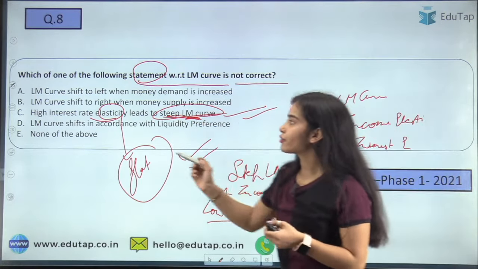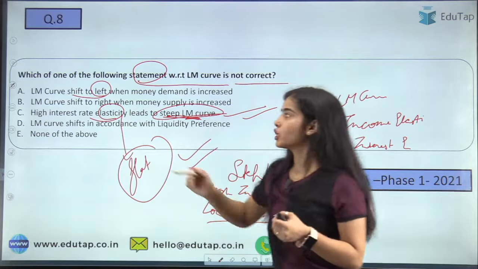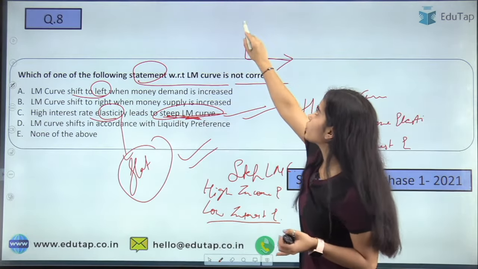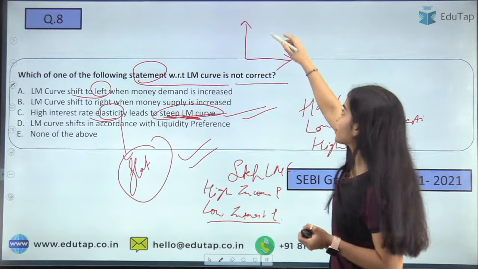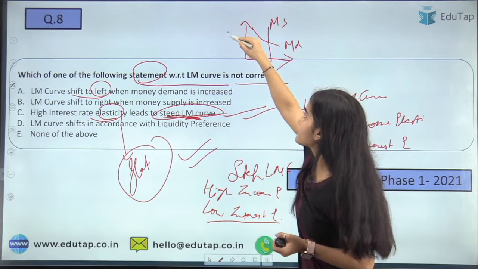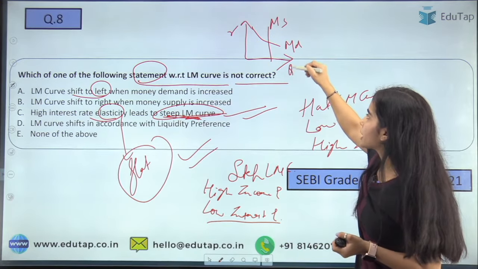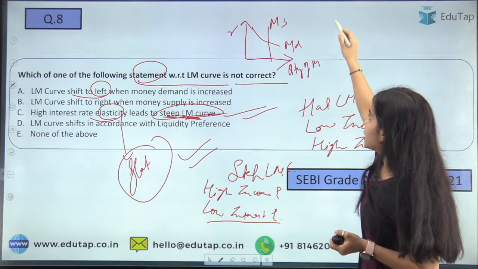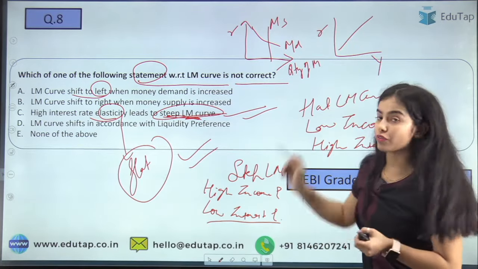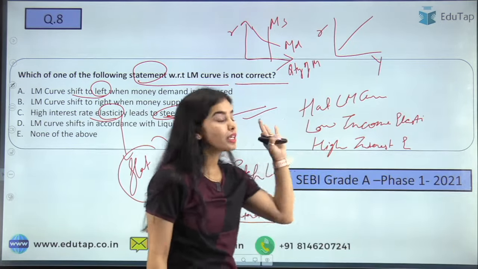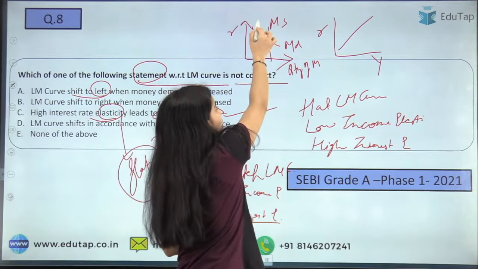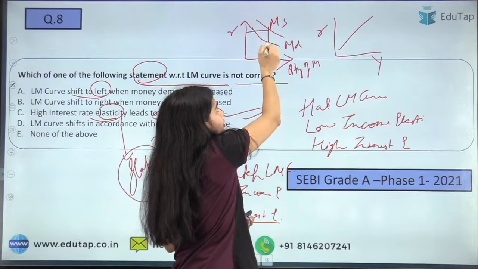Now for the first statement, shift to the left. The LM curve is shifting when the money demand increases. I hope you already know this diagram. Here is the money supply, this is the money demand. Here we take the interest rate, and here the quantity of money. And this is the LM curve, with income and rate of interest. So it is saying that there is a shift when the money demand is increasing, so the rate of interest is increasing.